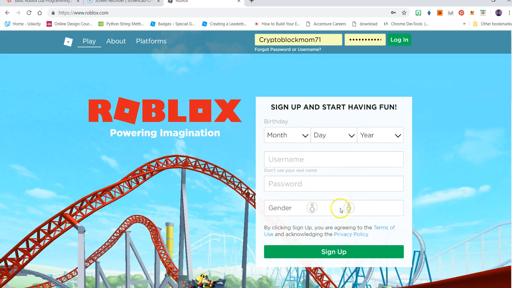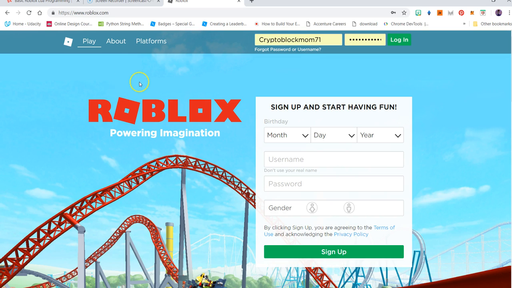It's very easy. Roblox is free. And obviously the only thing you need is a password and an email. Once we are into Roblox, if you're a parent and you're creating one account for your child, you can also put some parental blocks in there for language and filters and things like that.